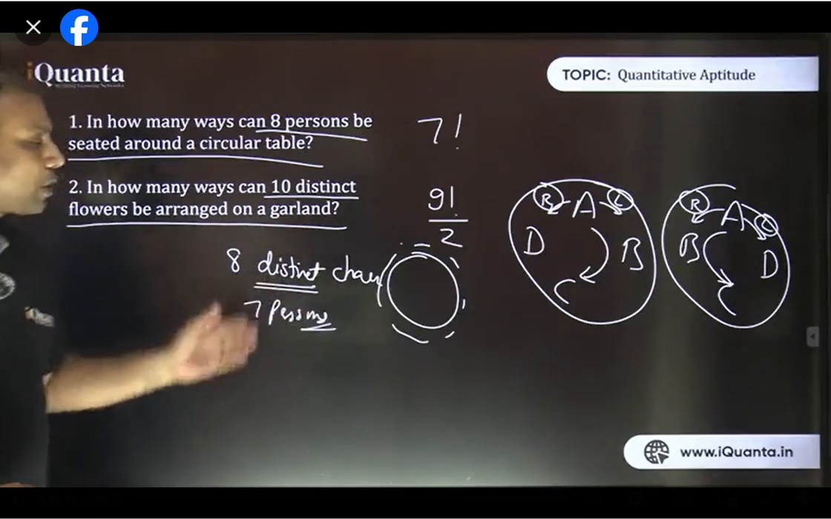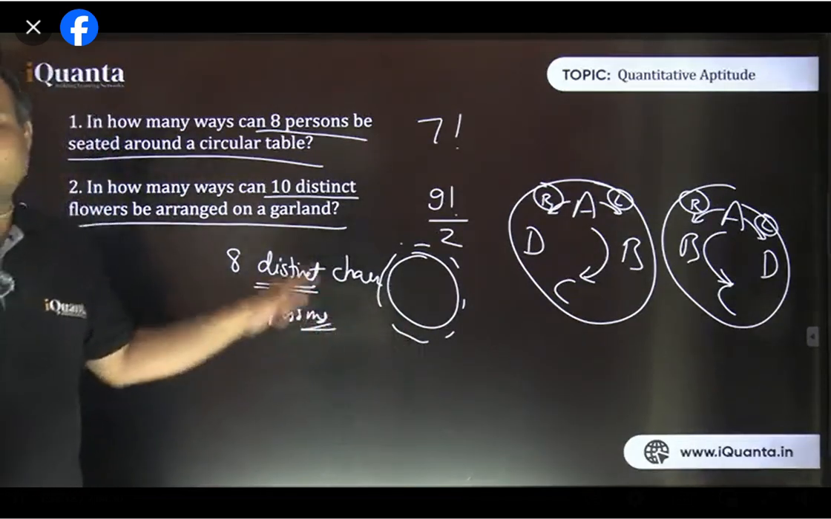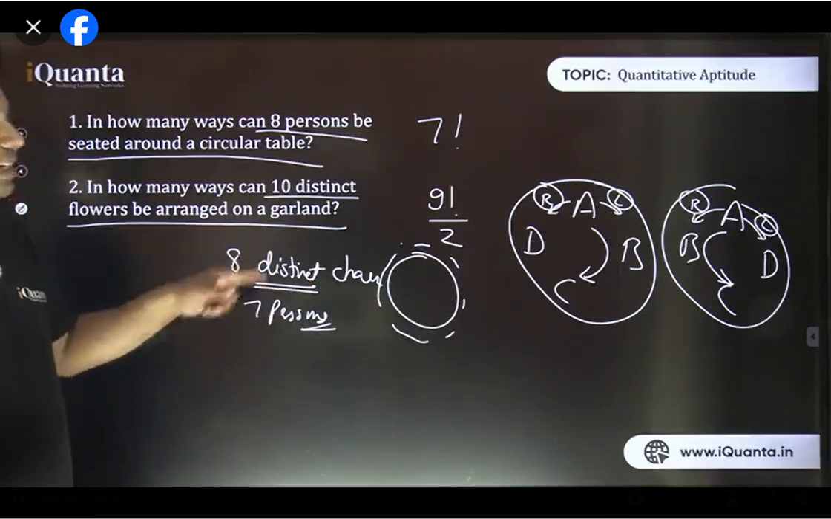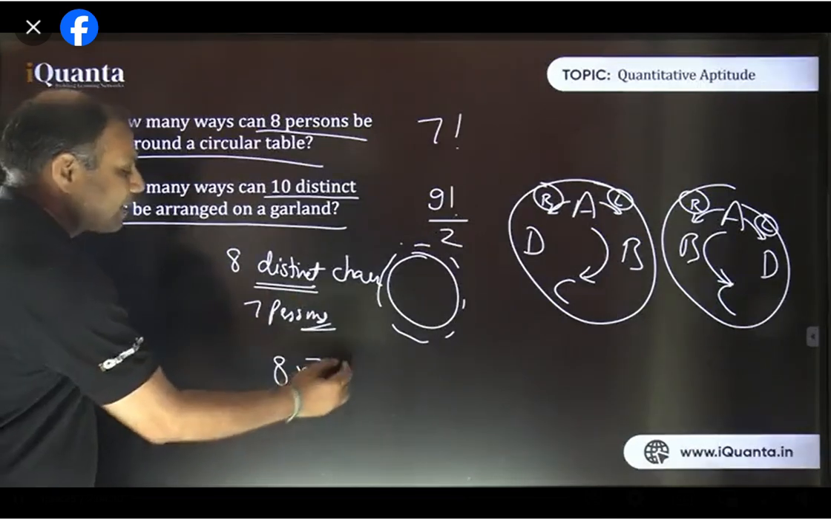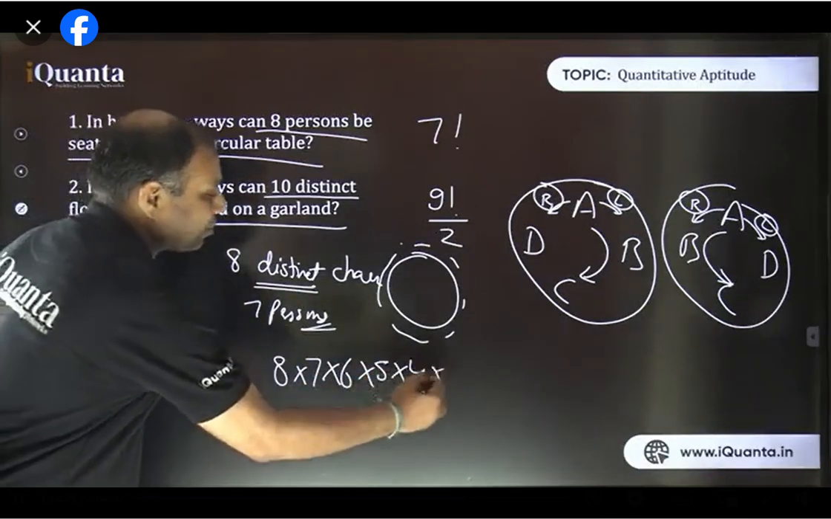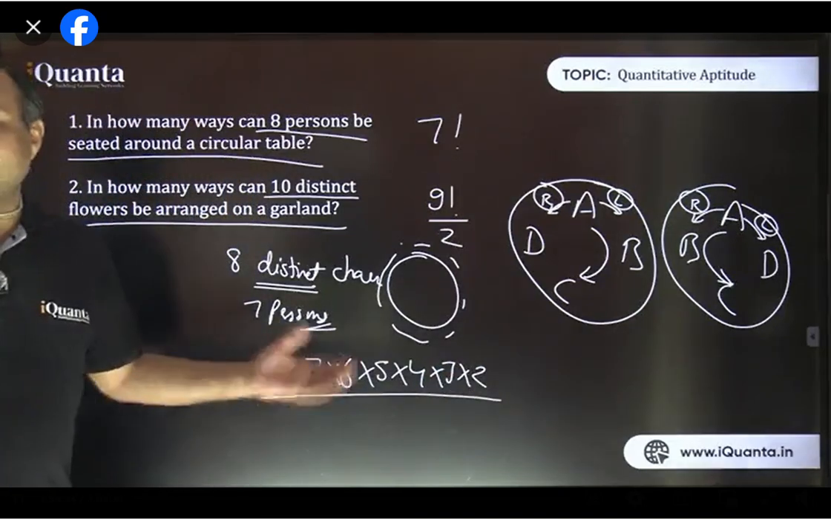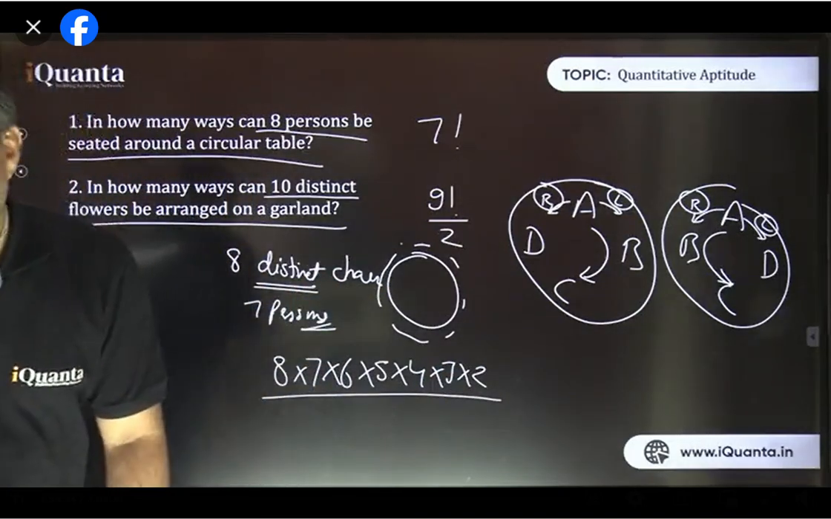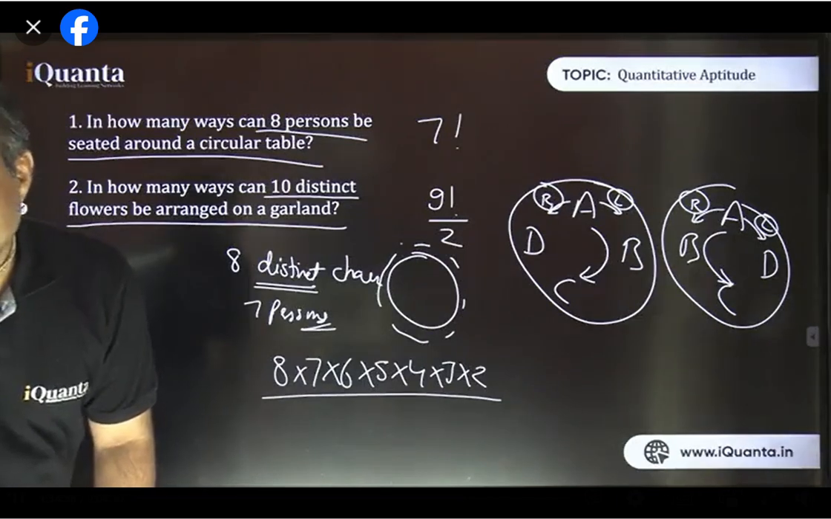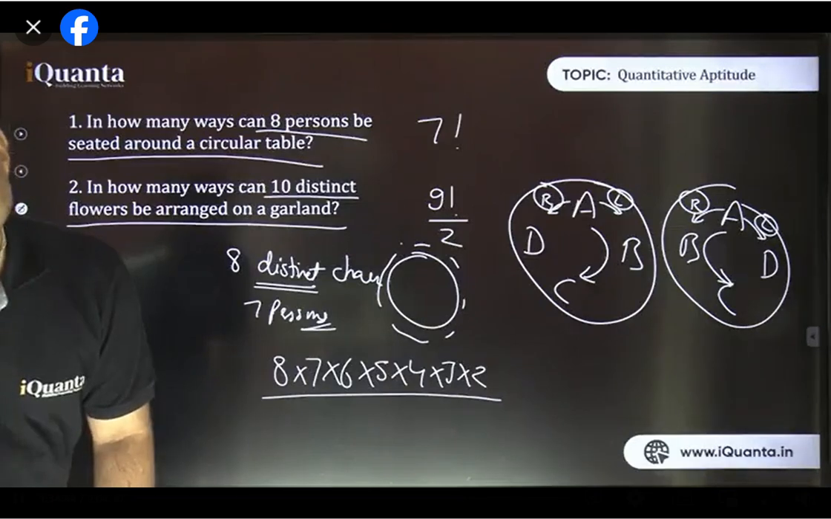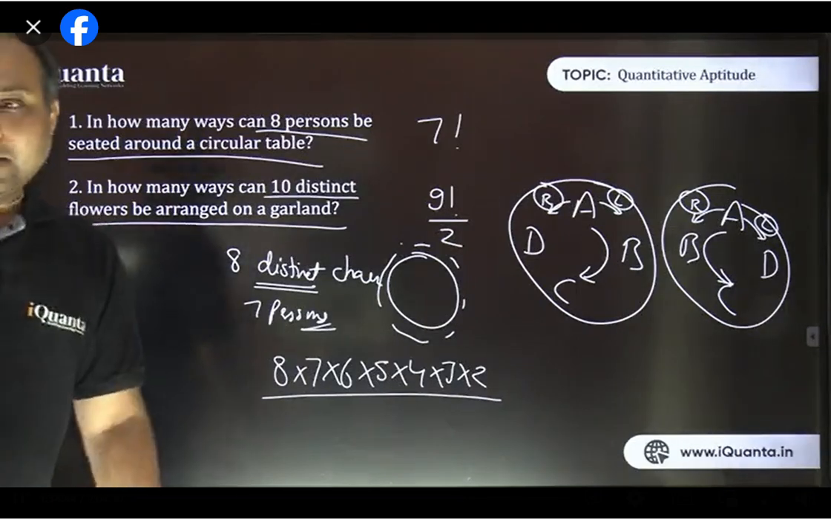All chairs are different. So if the first person sits on the first chair or second chair or third chair, that is different, because the chairs are distinct. So the first person has 8 ways. What about the next person? 7 ways, then 6 ways, 5 ways, 4 ways, 3 ways, 2 ways. That's it. It is as good as a linear case. Is it okay? Exactly, Akash, that's perfectly fine. Okay, let's move further now.